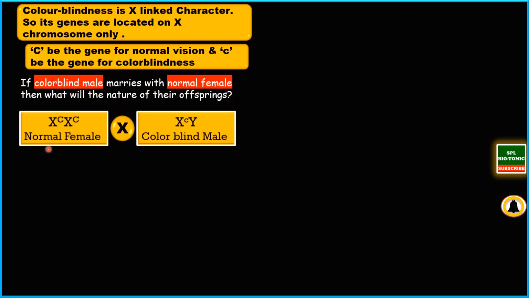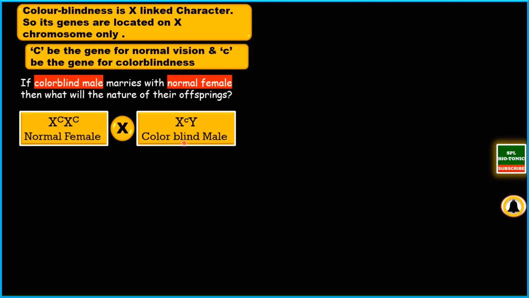Now this is the genotype of the female. In the problem, the female is normal whereas the male is colorblind. So the normal female is written with the genotype X capital C X capital C, whereas the colorblind male is written as X small c Y. Here both the genes in the female are normal, therefore as far as vision is concerned, the female is normal, whereas the recessive gene is present on the X chromosome, therefore this male is colorblind.